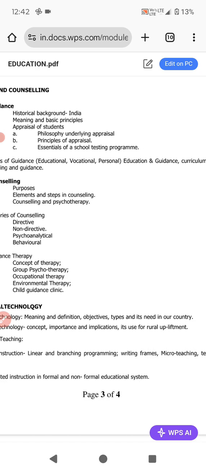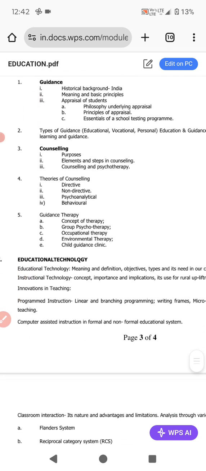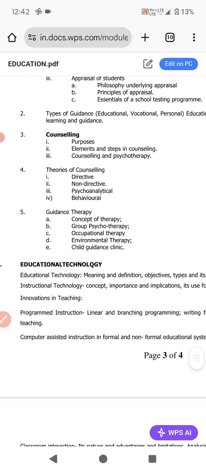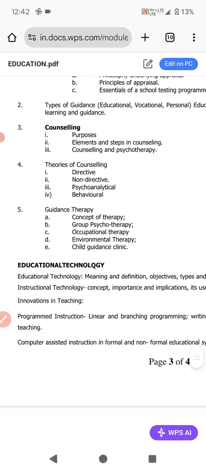Then how guidance is related with the education and how it is related with the curriculum. Then come to the counseling: purpose, elements and steps in counseling, counseling and psychotherapy. After that, theories of counseling. Very first the directive theory, then non-directive theory, psychoanalytical and behavioral theories of counseling.